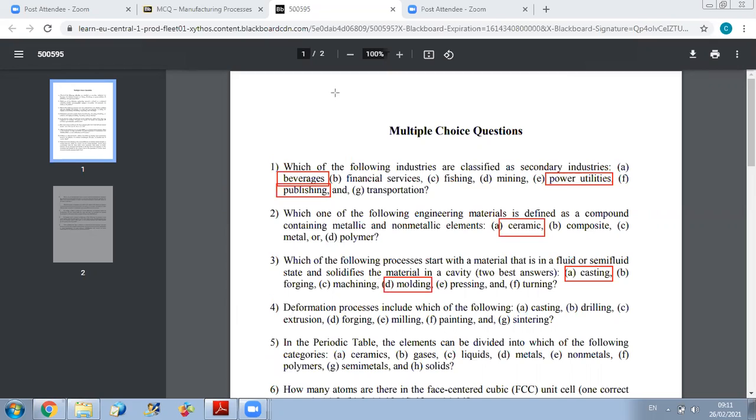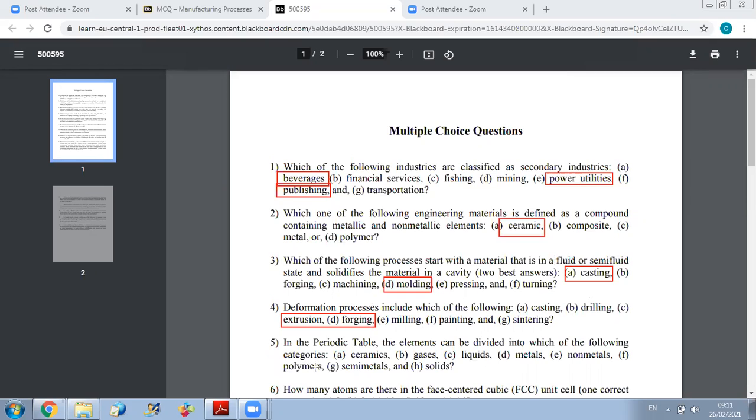So here the answer is extrusion and forging. Okay. For example, milling is one of turning operation, so it's something different. We have drilling is a removal process. Okay, so it's not in the section of the deformation process.